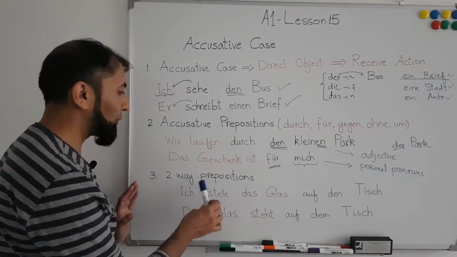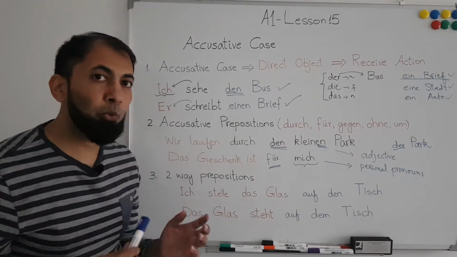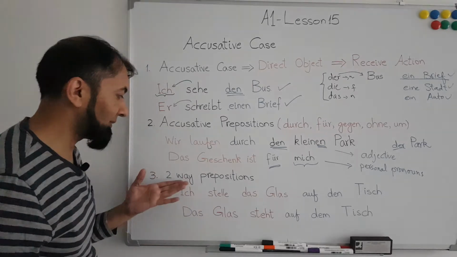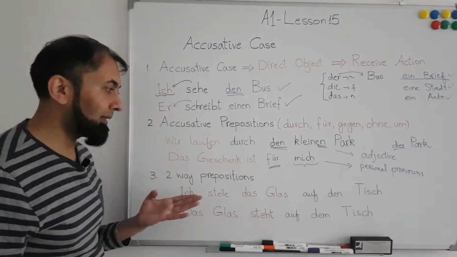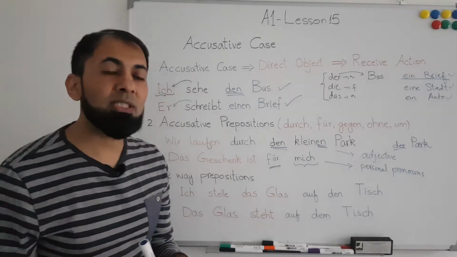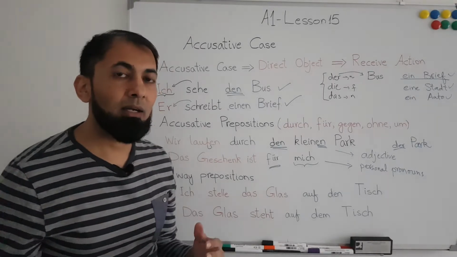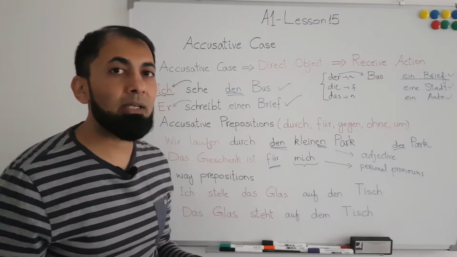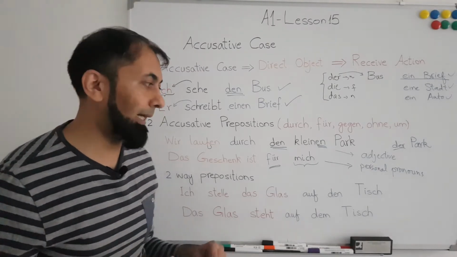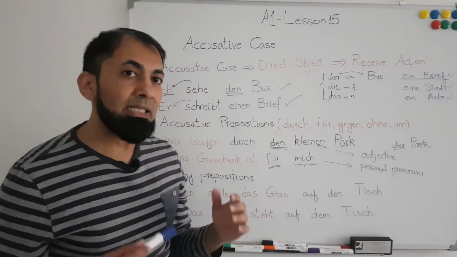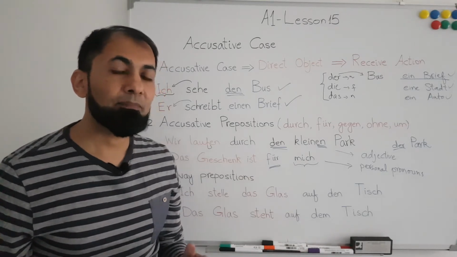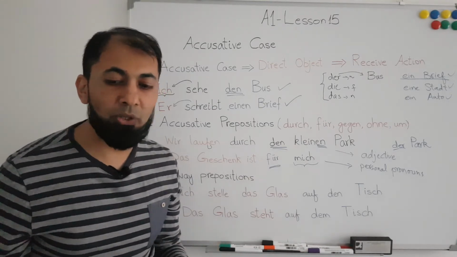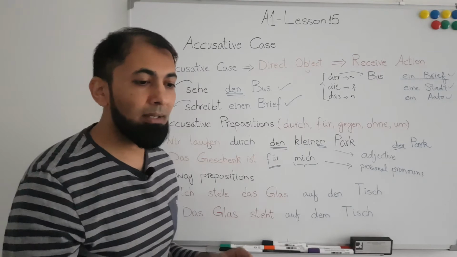Now let's talk about two-way prepositions. As the name suggests, there are some prepositions which will behave as either accusative or dative depending on one thing, and that one thing is whether there is a movement in the sentence, like I am putting something on a table.